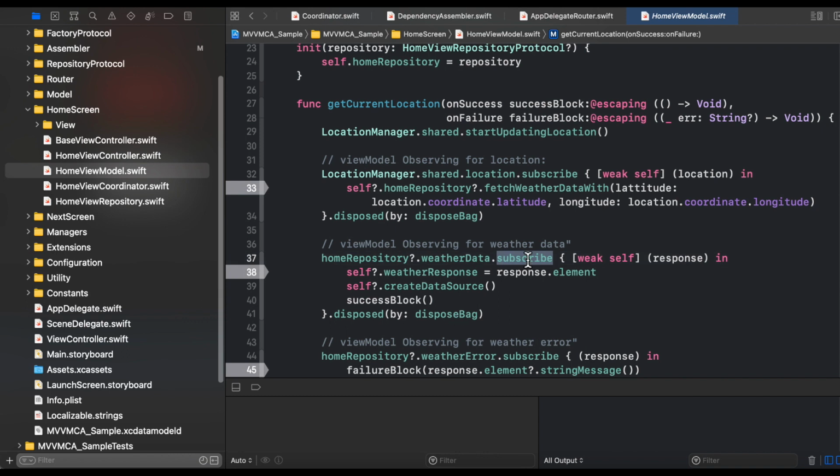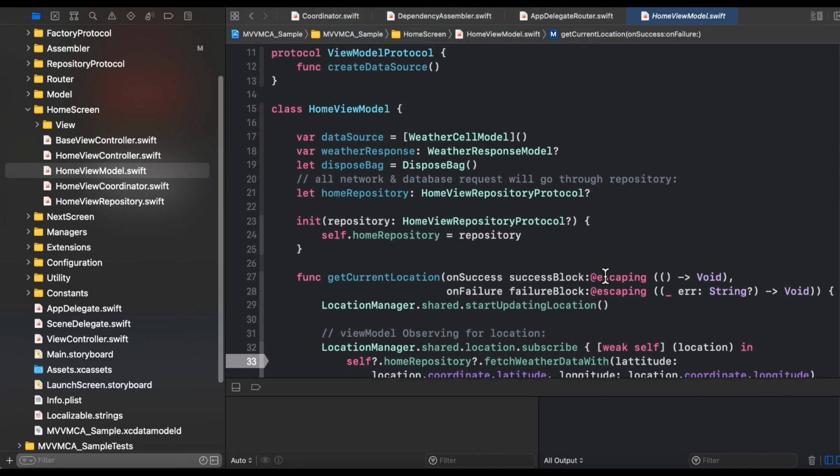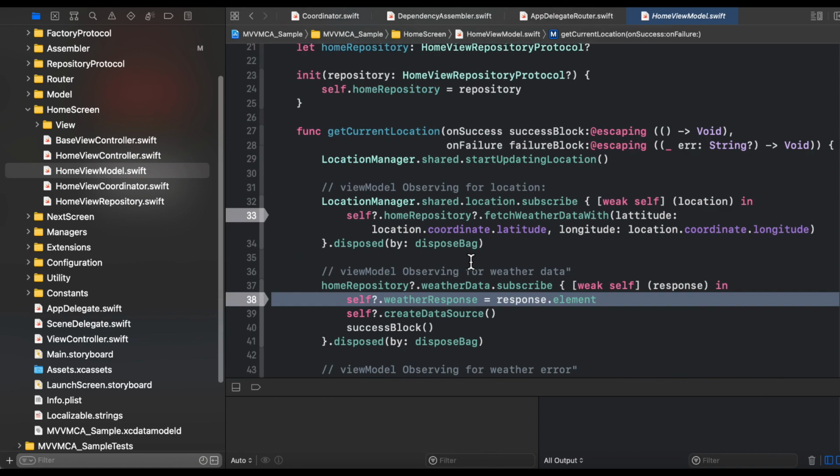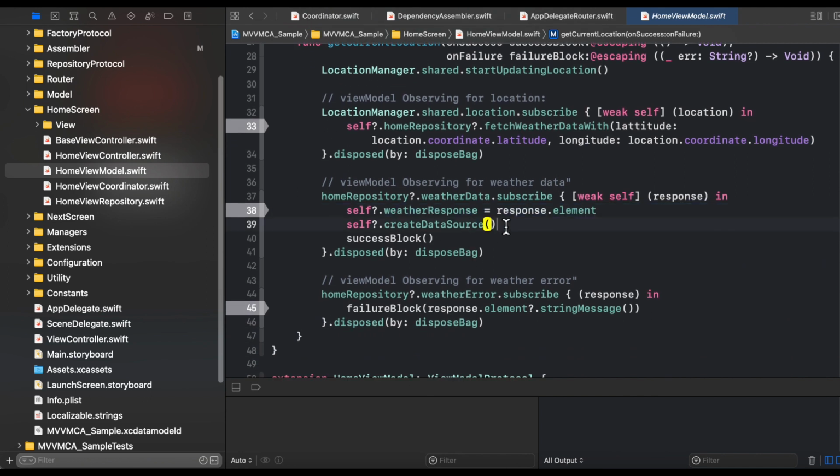So whenever you receive the weather data in the repository, your view model is informed in this subscription block, and we set this weather response in the form of the weather response model, and then we call the create data source method. In the second part you can also subscribe to the error, because if you remember, we discussed in the MVI design pattern that there are two parts.